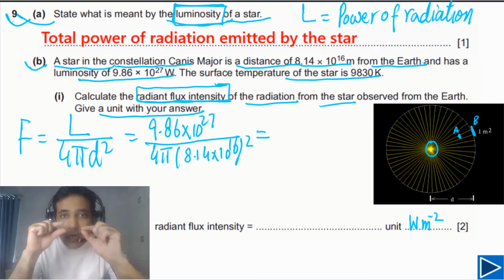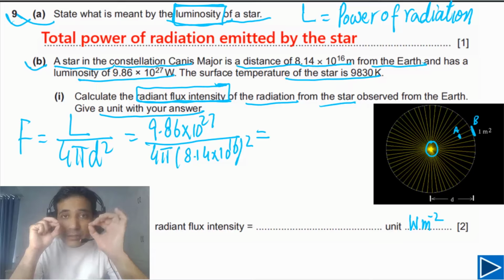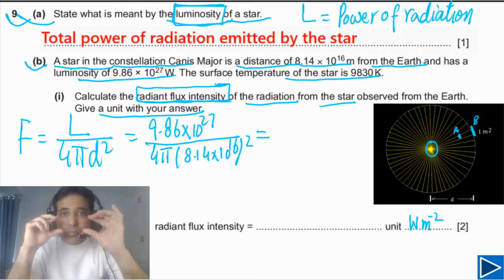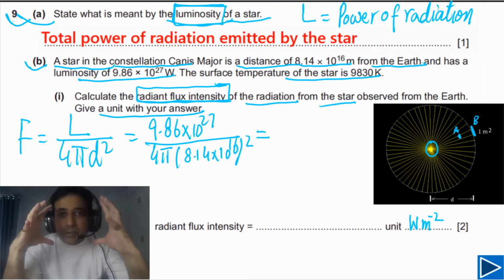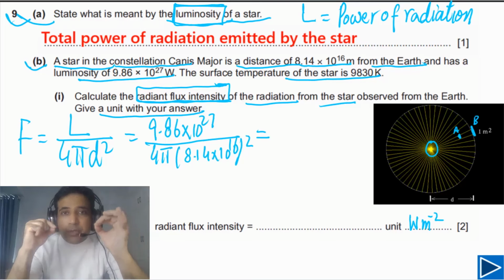The reason is that the amount of energy produced by the star per second is constant. I mean, luminosity of a star is the intrinsic property of a star, so we are assuming that it is constant. But intensity depends on the distance. So it simply means that the same amount of energy is spreading over larger and larger area. As energy is spreading over larger and larger area, energy per unit area will decrease. So that's the reason intensity decreases.